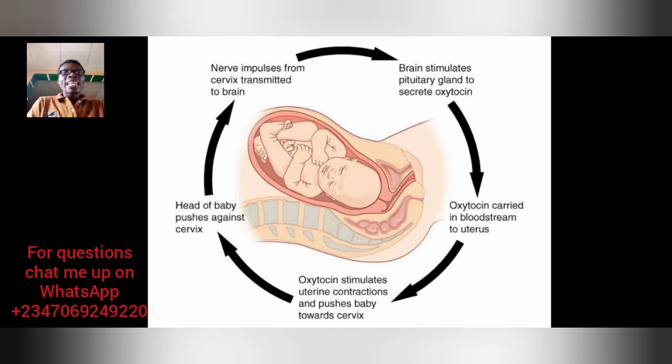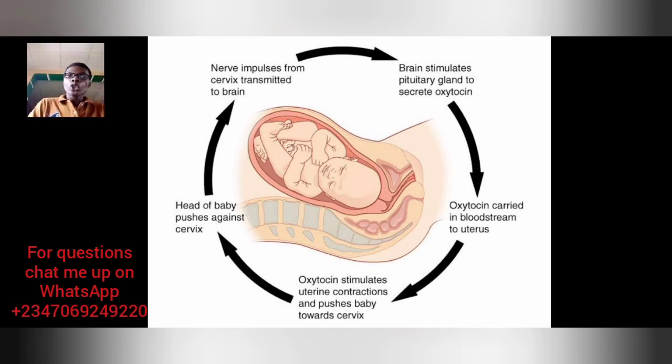That oxytocin is a myoconstricting hormone. I mean, it causes muscle to contract, smooth muscle majorly. It goes to the uterus and causes the uterus to squeeze more. Once it squeezes more, it causes the head of the baby to touch the cervix the more. And remember that what started this whole thing was that the head of the baby touched the cervix.